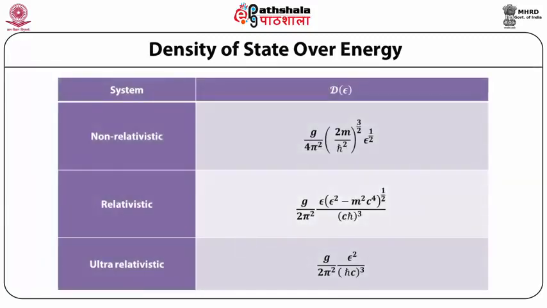That is, for a non-relativistic system, the density of state is given by g upon 4 pi square, 2m by h bar square raised to power 3 by 2, multiplied by epsilon raised to power half. For a relativistic system, it becomes g upon 2 pi square, epsilon into epsilon square minus m square c power 4 raised to power 1 by 2, divided by c h bar whole cube. And for the ultra-relativistic case, the density of state becomes g upon 2 pi square, epsilon square divided by h bar c whole cube. So students, let us summarize what we have learnt in this module.